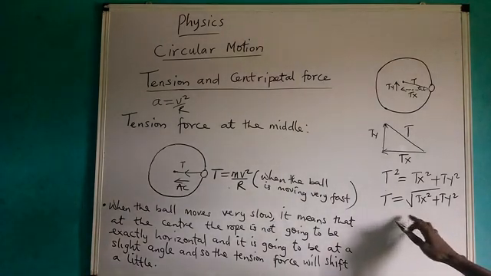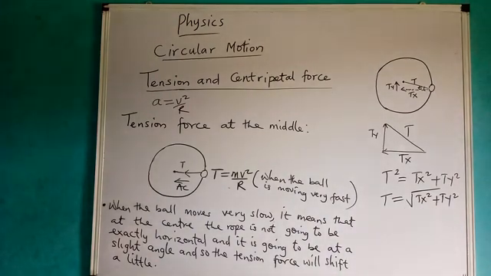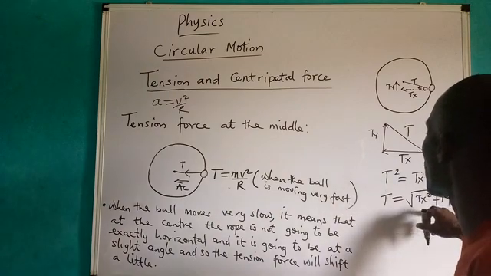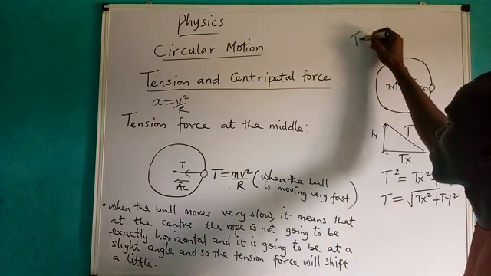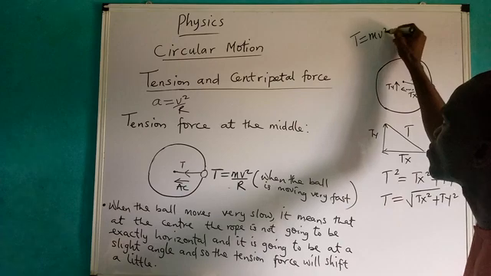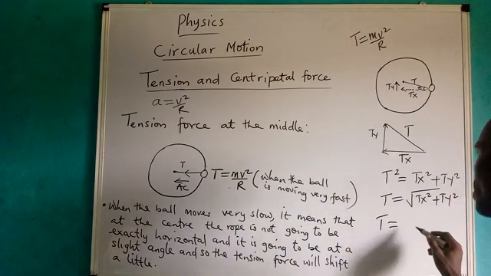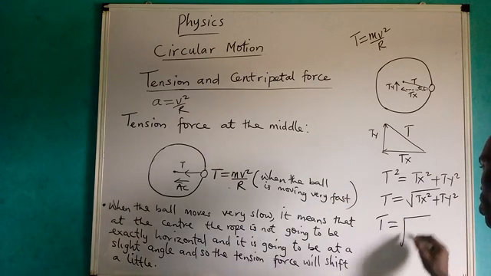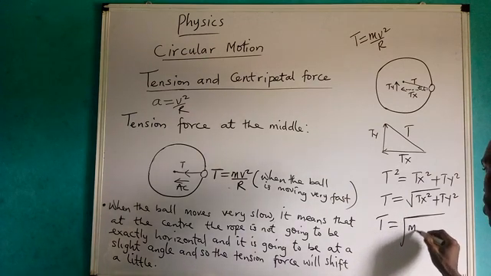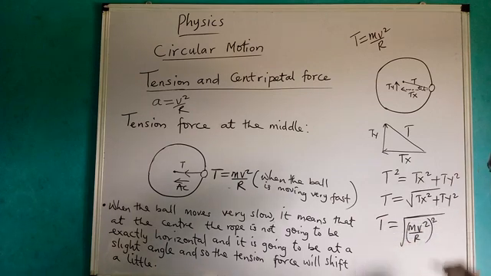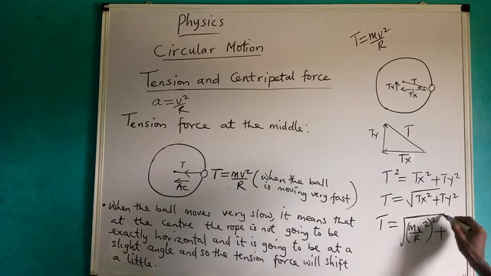In this case now, what is the Ts? The Ts provides the centripetal force. Please take note, the Ts provides the centripetal force. And the centripetal force we are determining is mv square over r. It means that at this point, my Ts, which provides the centripetal force, becomes mv square over r. Remember there is a square, plus, what is the Ty?